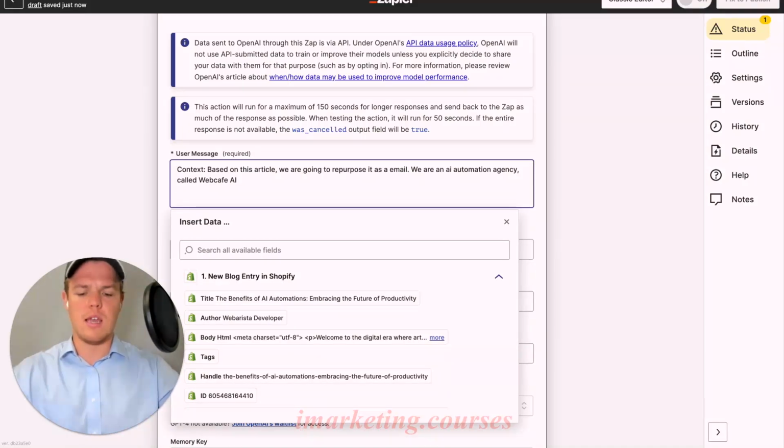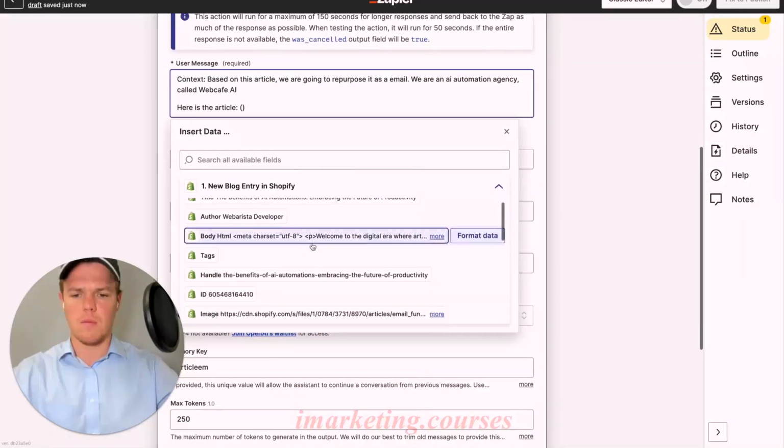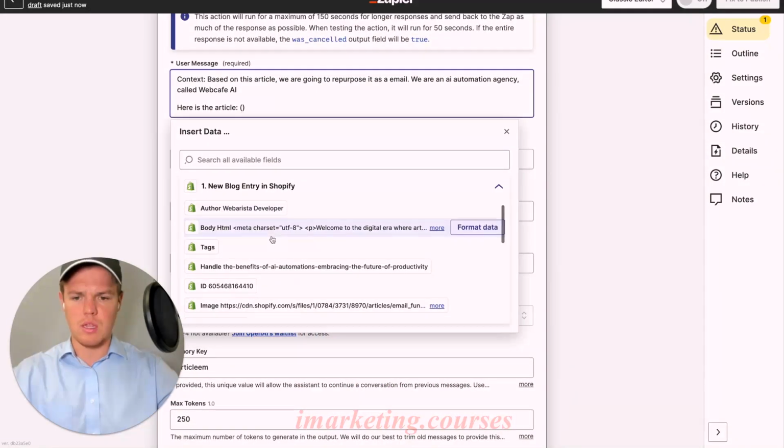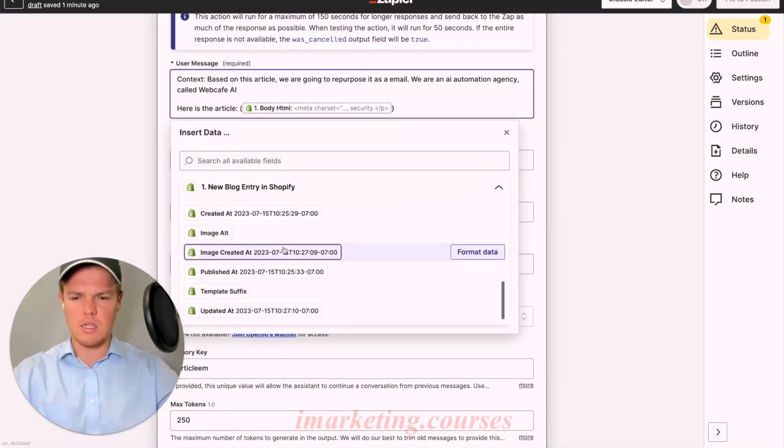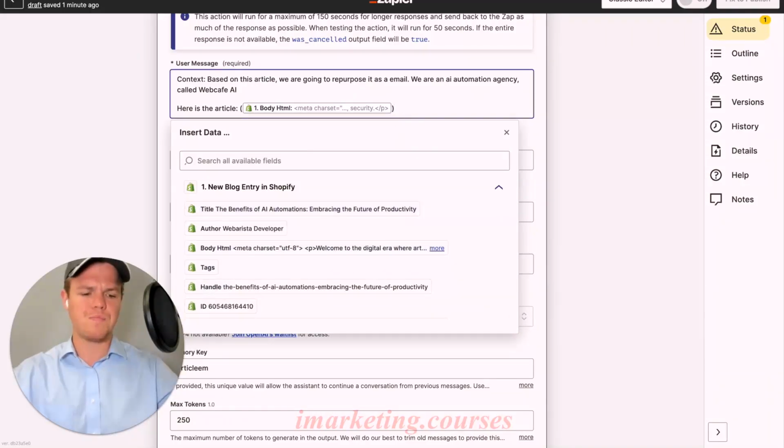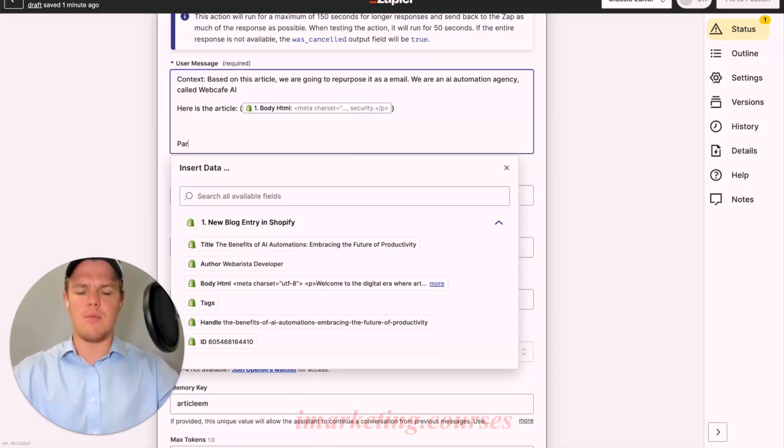Then we're going to say, here is the article, and we do a semicolon and parentheses to keep the data within the specific prompt here. Then we're going to input the body HTML, and that should be sufficient. Then we're going to add a parameter block here, and we're going to say output in HTML.